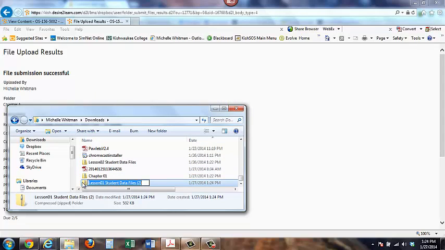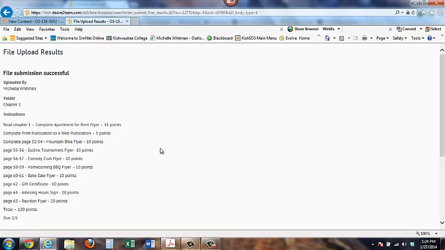Then you will find it right here. You can rename it if you want, but otherwise it's right here. And then you can send that folder with everything inside of it to me in one file, basically. All right? So that's something that you can do.